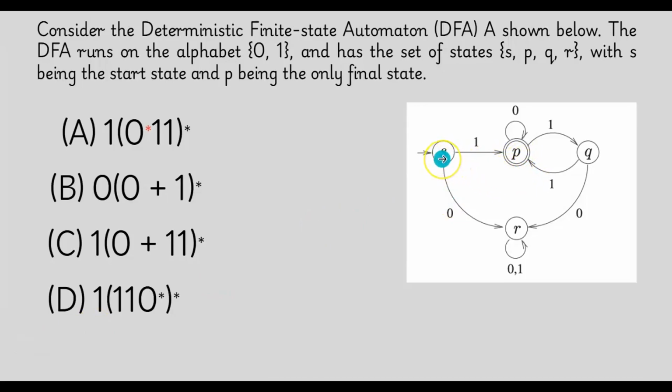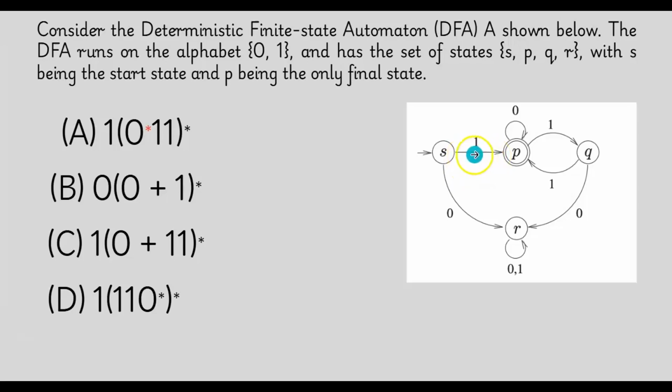Start state is S, and this start state can read 1 or 0. If it reads 0, it goes to R, but the problem is R cannot reach the final state P. So there is no chance of having 0 from the start state. So the only way is 1.